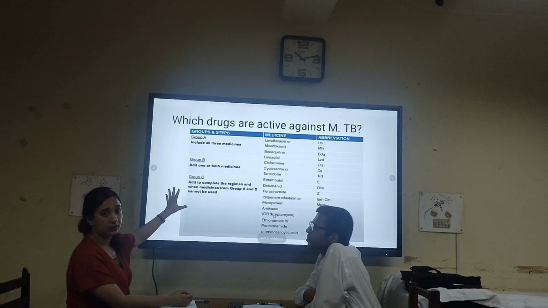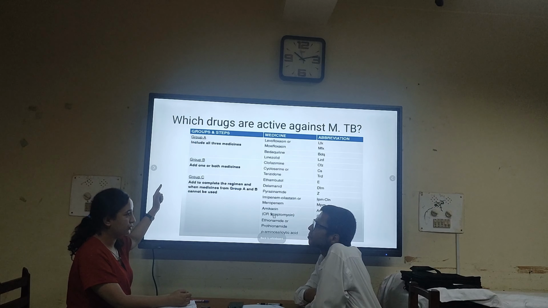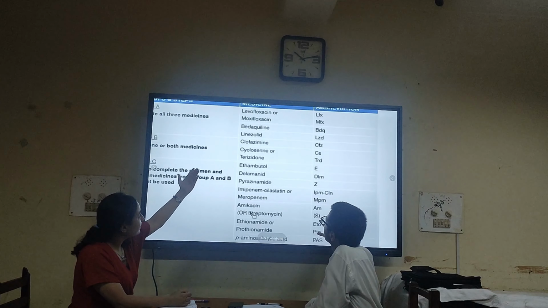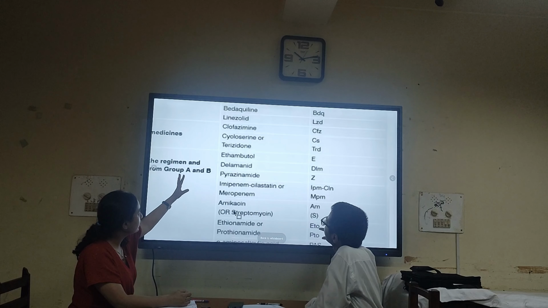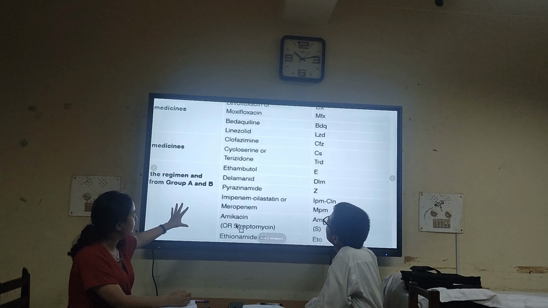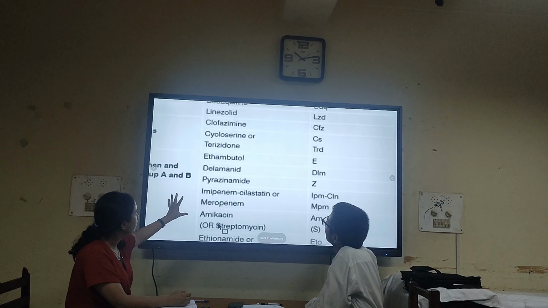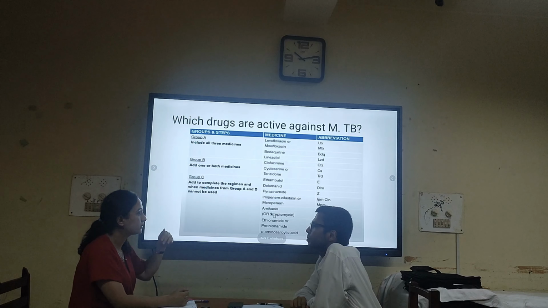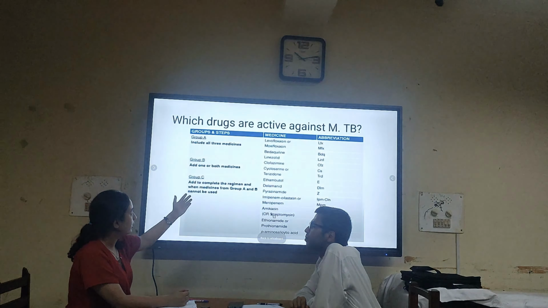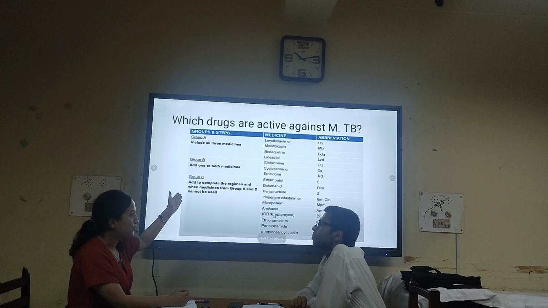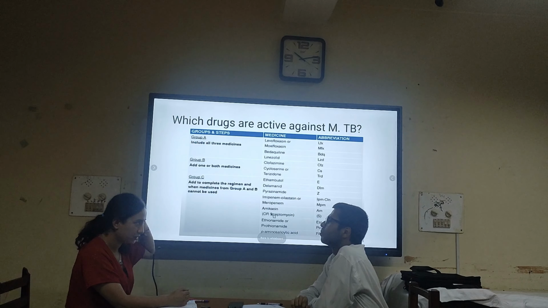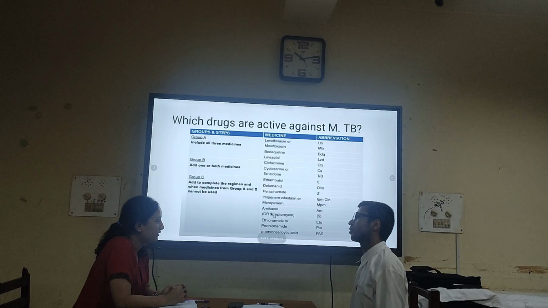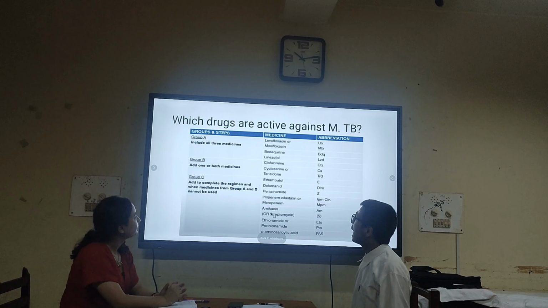Okay, so these groups as per WHO are divided into Group A, Group B, and Group C, and this list is in descending order on the basis of drug susceptibility. So from this list, we understand that levofloxacin or moxifloxacin are the most susceptible. Bacilli are more susceptible to levofloxacin or moxifloxacin, and they are least susceptible to para-aminosalicylic acid. Is that right? Yes, you understood right.